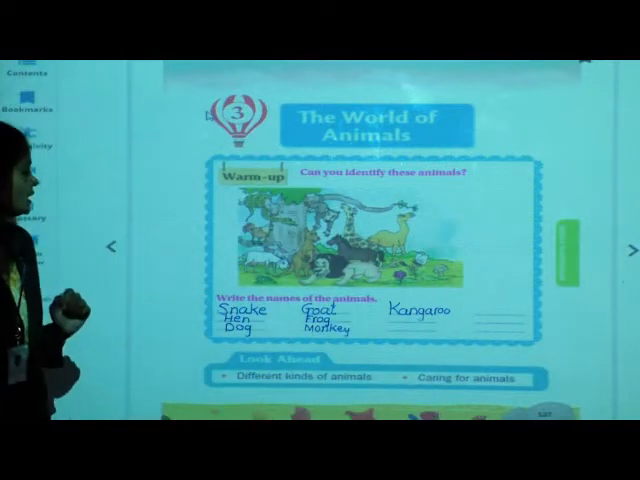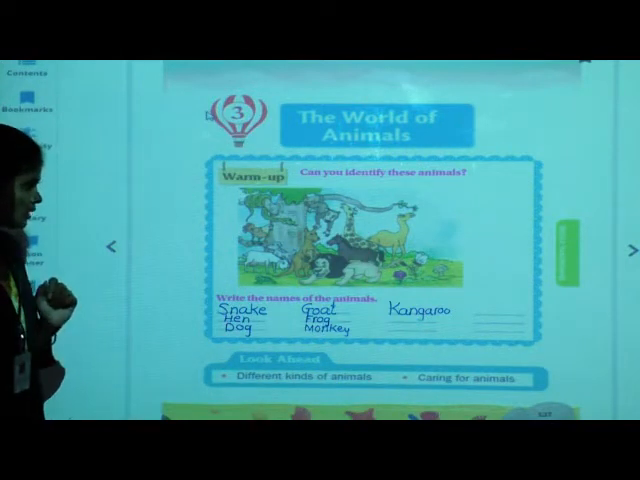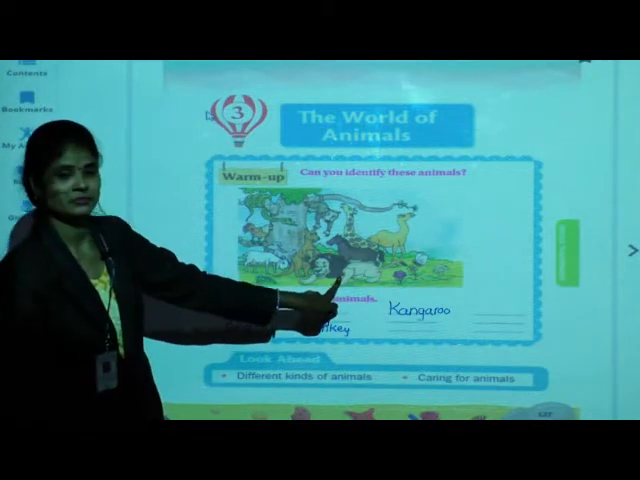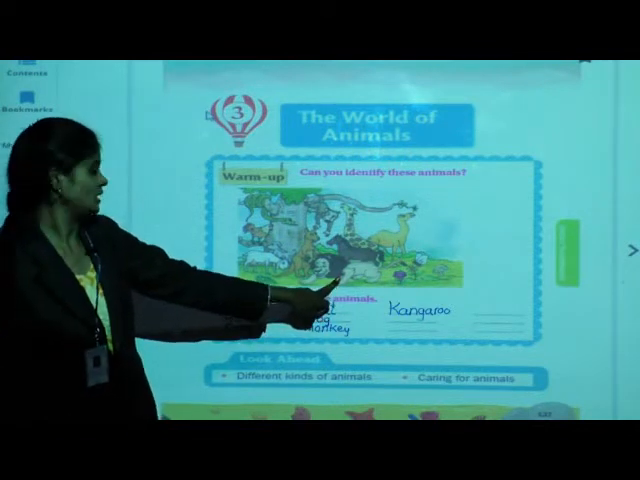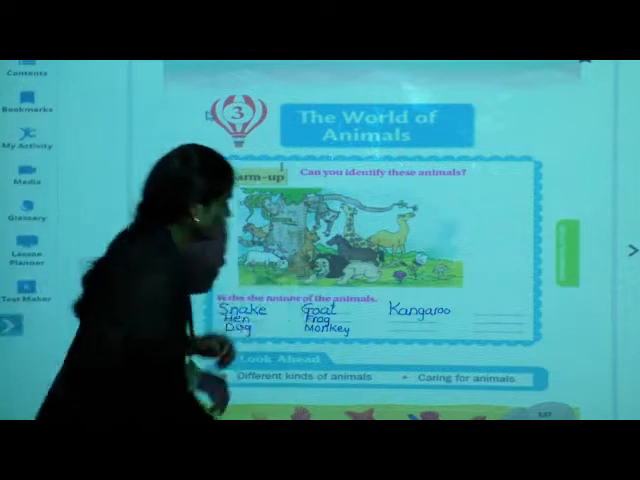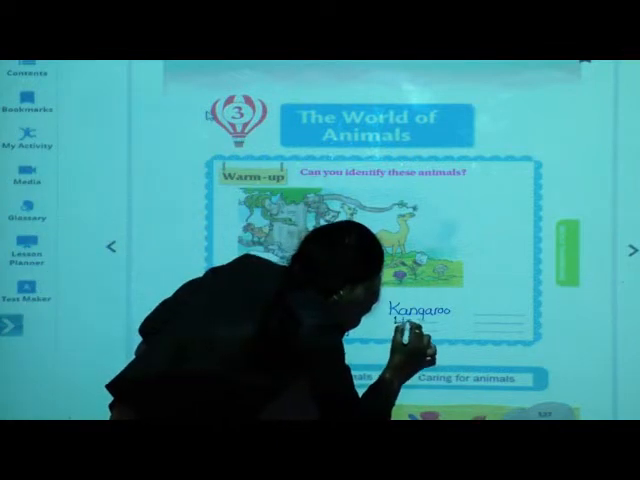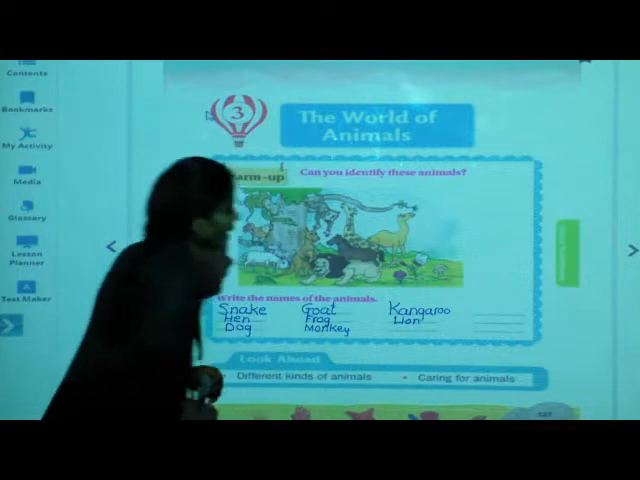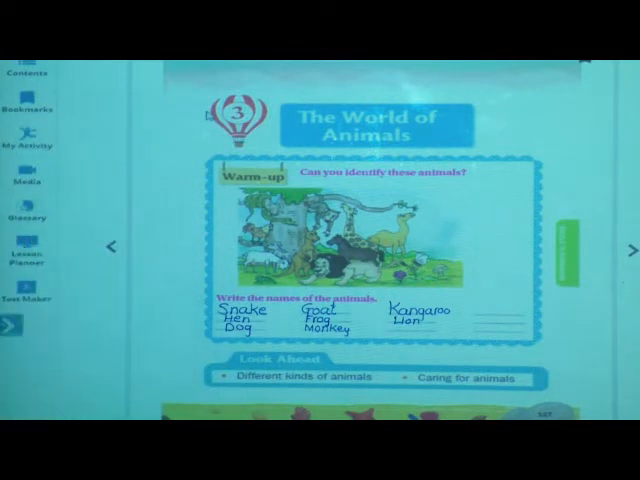K-A-N-G-A-R-O-O, kangaroo. Next, see, which animal is this? Lion. Correct. L-I-O-N, lion. Very good.